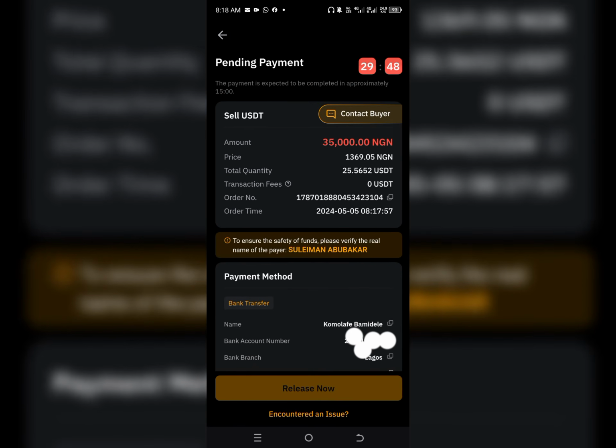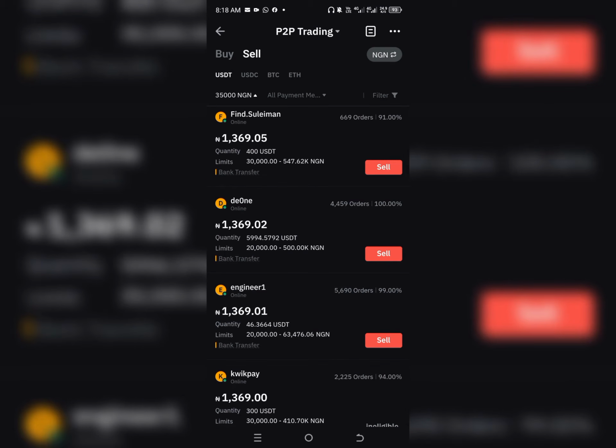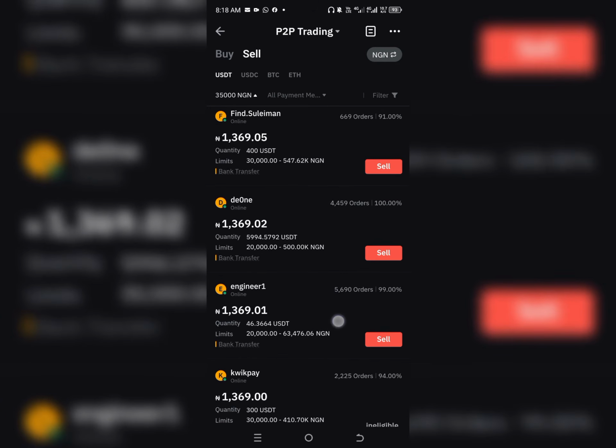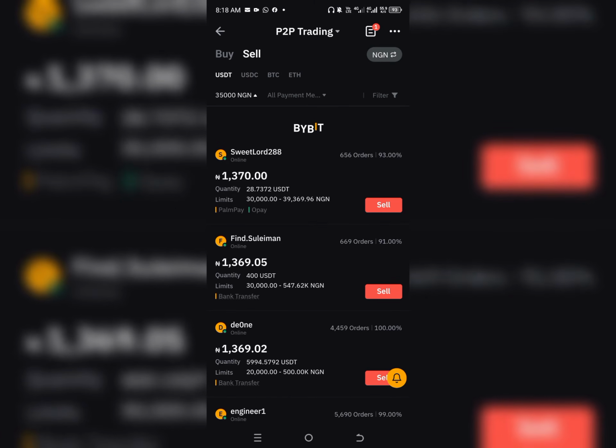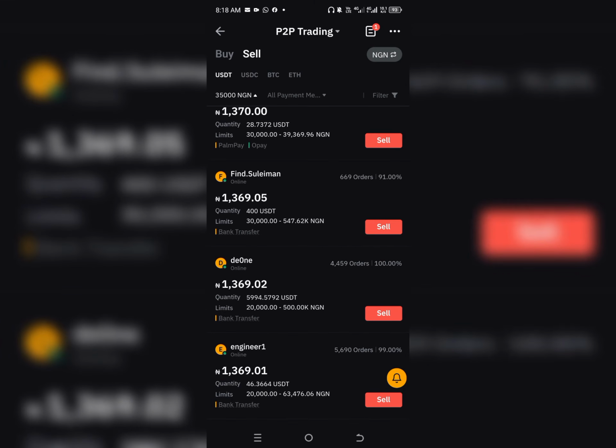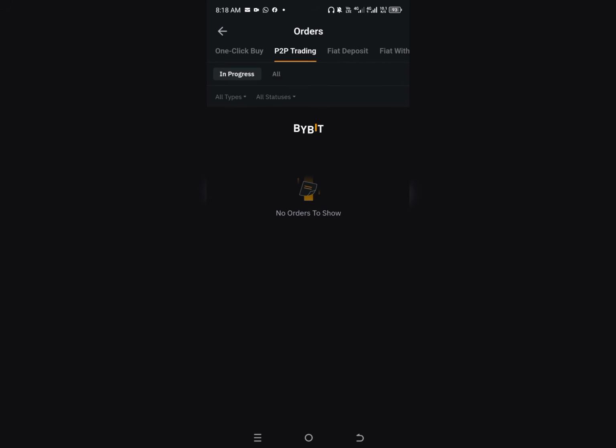One important thing that I forgot to mention is, if you want to trade with anyone, make sure that the person is online. This green indication shows that the person is online. If they are offline, the completion of the trade might take very long. So you have to make sure that each of them is online, so that you can release your fund very fast.